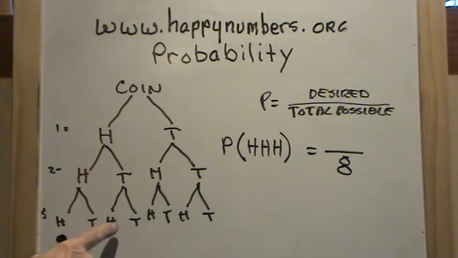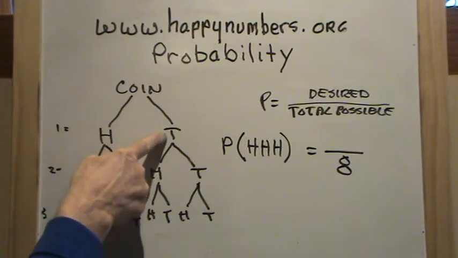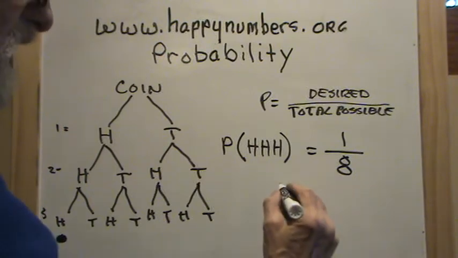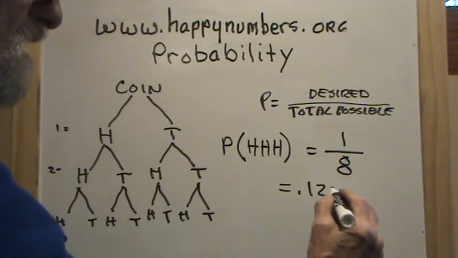But no tail would work. No tail would work. And obviously if I rolled a tail on my first roll, none of these can work because I have to have 3 heads. So it would be 1 over 8. And I've worked that out